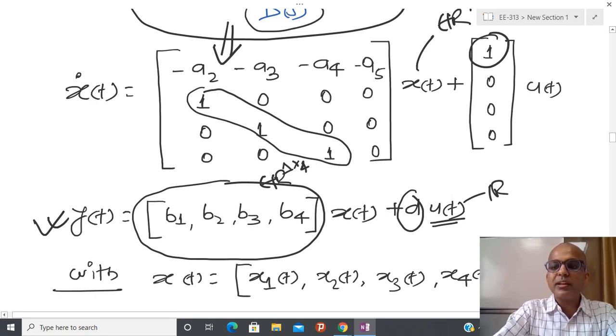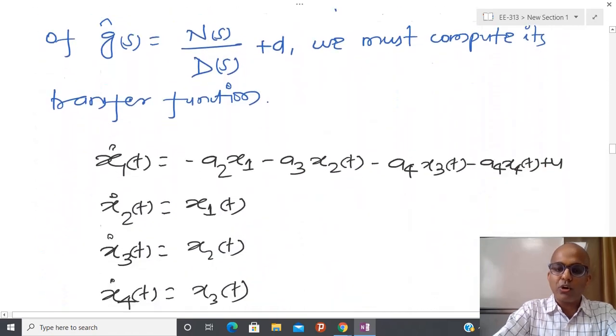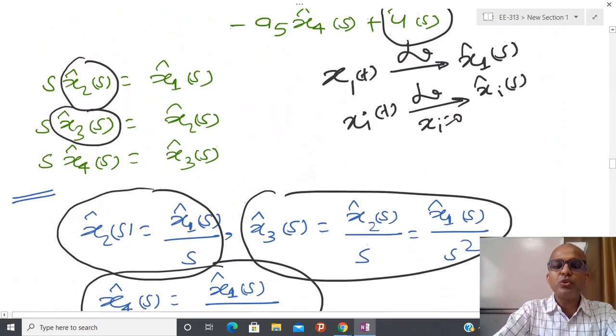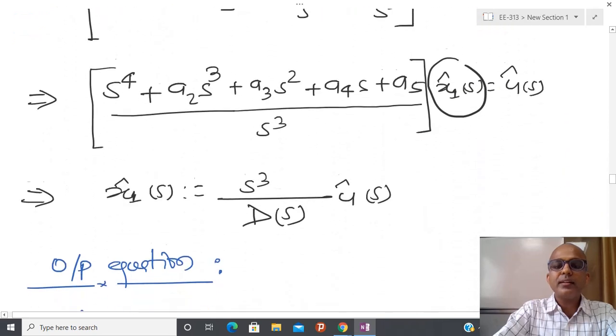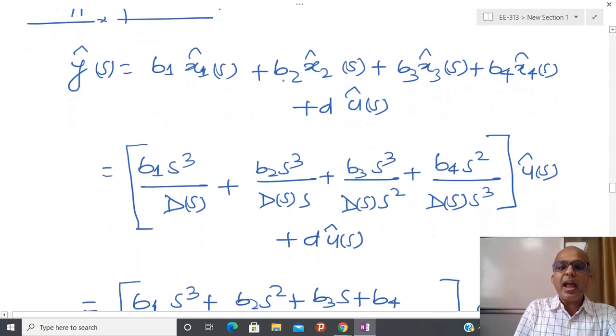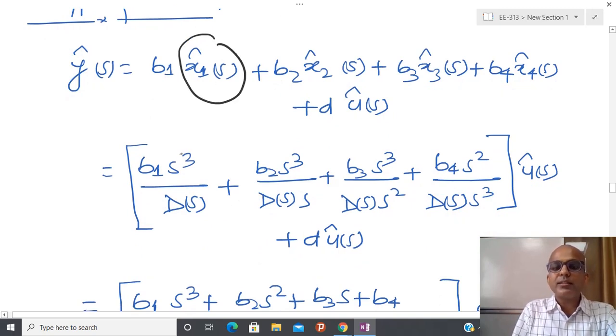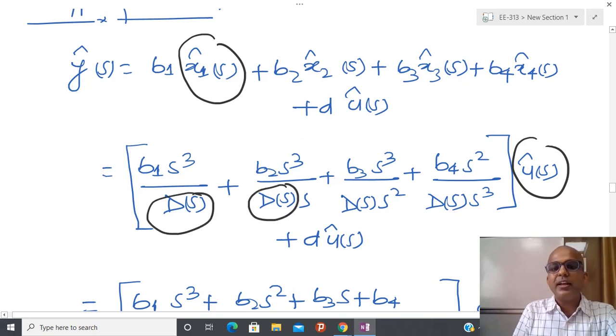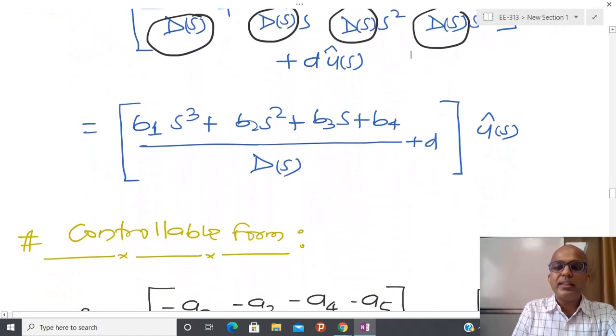In that way I can concentrate on input and output only. For that reason, first I will write the input equation, and in place of x1(s) I am going to substitute everything in terms of U(s) in this term. Similarly, this is straightforward. And D(s): in order to simplify the representation, I am going to represent the denominator polynomial by D(s). If you do further simplification, then you will be able to generate this kind of thing.